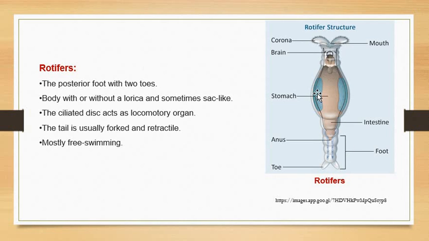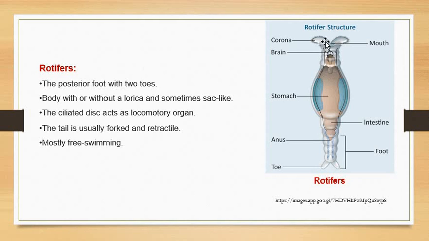How can you identify the rotifer? First of all, the posterior foot has two toes. The entire body is elongated and broader at the center. This is not a general characteristic, but specific to this type of Rotaria species. Okay, the entire body is covered with a lorica.